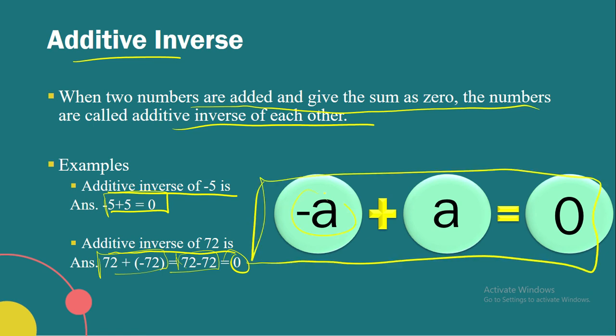Now minus a plus a is equal to 0. So we'll subtract and keep the sign of the larger number, but 0 does not have a sign. It's not a negative number, not a positive number. So that's why 0 does not possess the sign. Or vice versa, like a plus minus a, right?